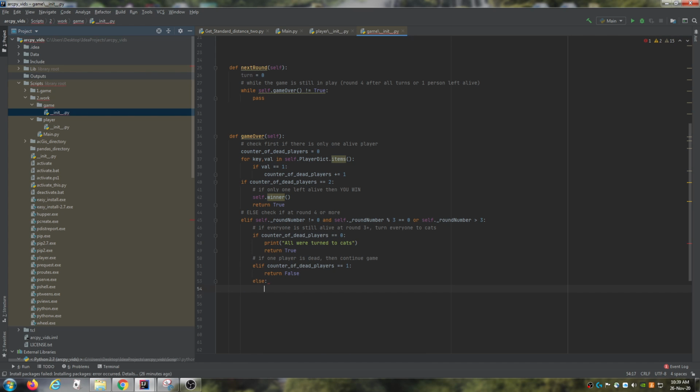And then we're going to do else. So if none of these conditions were met, then we can assume that there was a winner, even though this should be checked up here. This should definitely be checked up here, because if the count of dead players is 0 or 1, then it should be 2, so it should already be done, so I wouldn't even need this. I'm just going to leave it out.